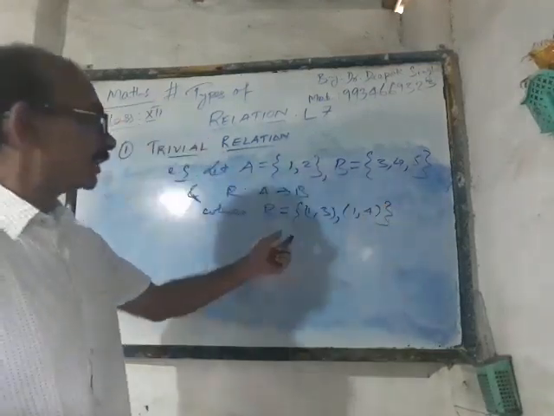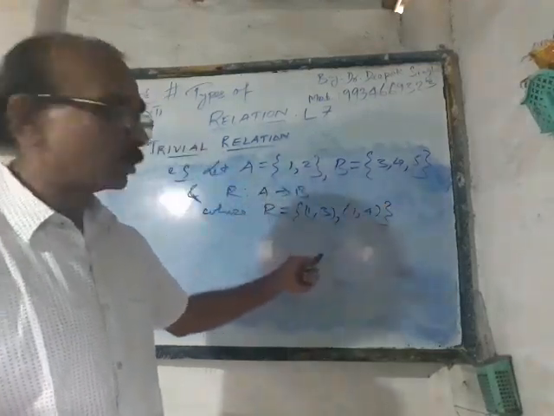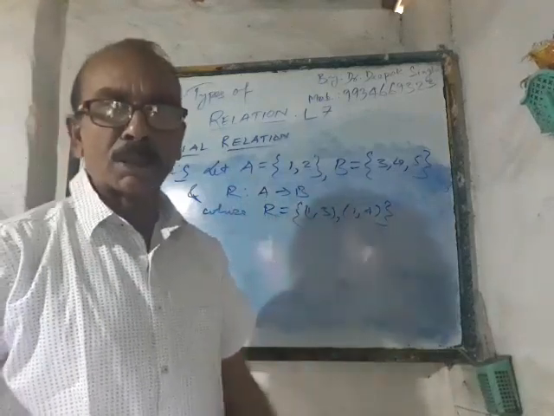I have taken the relation R from A to B as containing two elements (1, 3) and (1, 4).